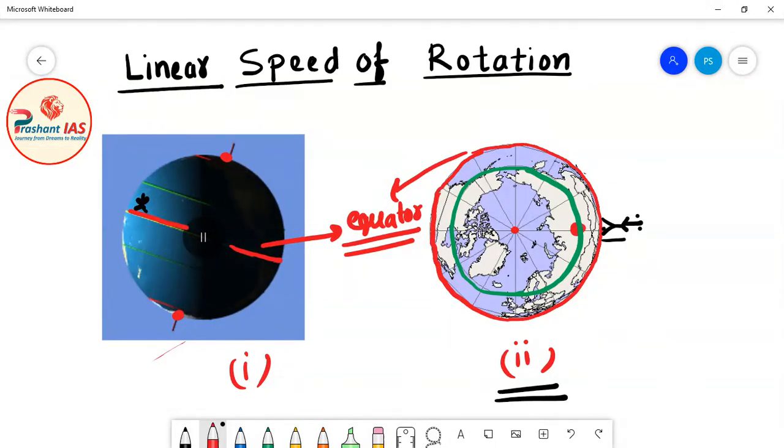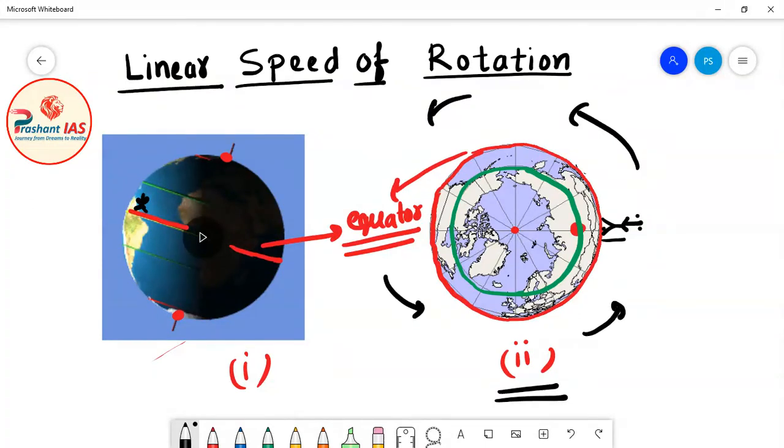Now I have already told you that the earth moves in anti-clockwise direction. So this person who is standing on the equator will also move along with earth. After some point of time his position will be this. After some time he will reach here, then he will reach here, and finally he will reach his original position.